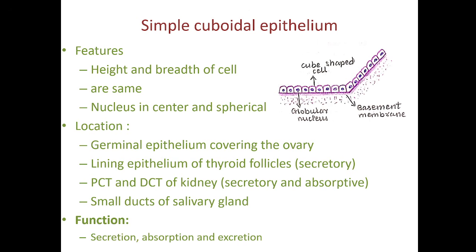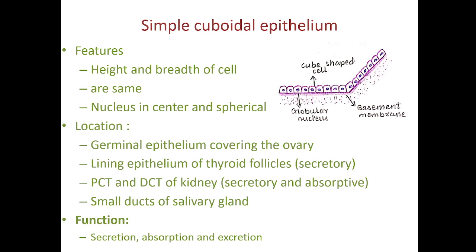Next simple epithelium is simple cuboidal epithelium. The height of the cells and breadth of the cell are the same. Again, there will be only one nucleus in the center, and that nucleus will be spherical. So these are cuboidal cells.